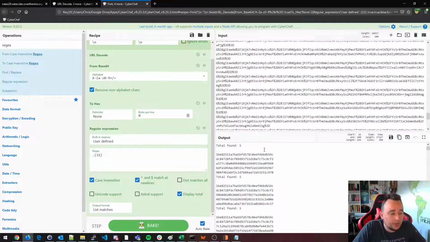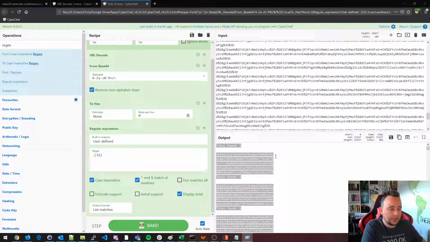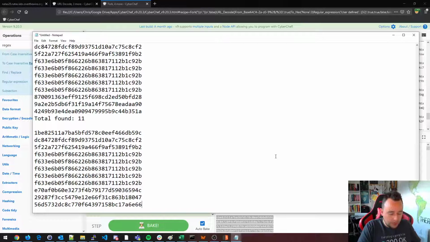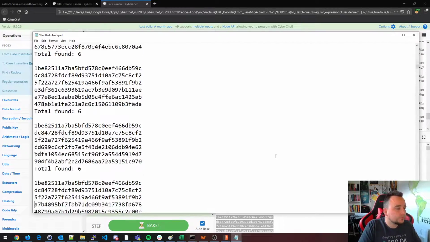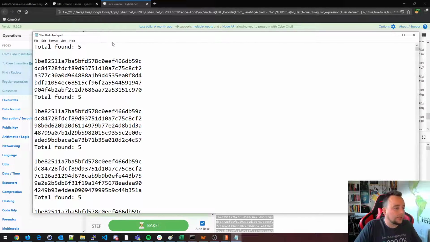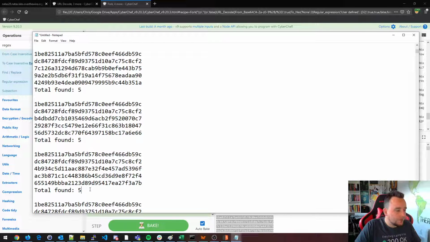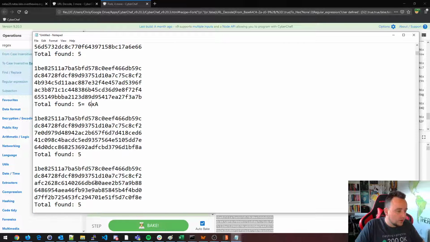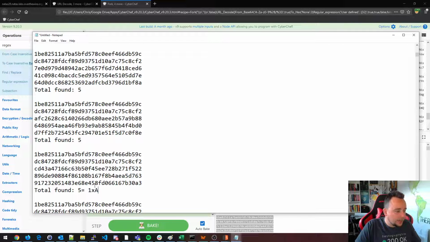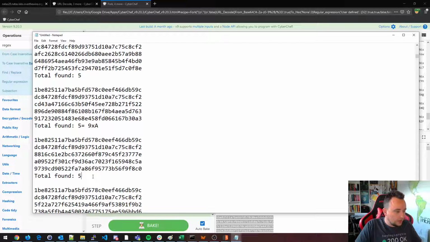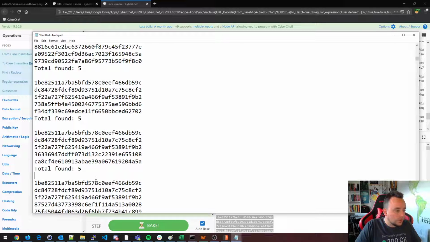So this is 1A, right? In fact, why don't we do it like this? So all the way up top, I'm not going to do all of these here, but this is 1XA. And then we have 2XA here, 3, 4, 5, 6, 7, 8, 9, 10, 12, 13.